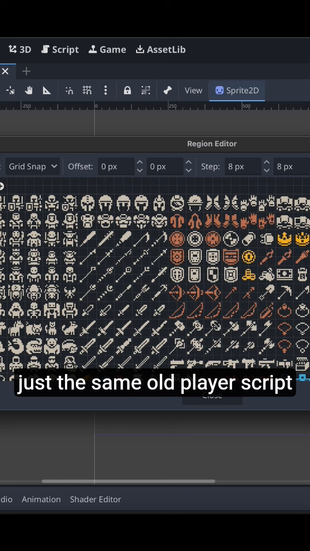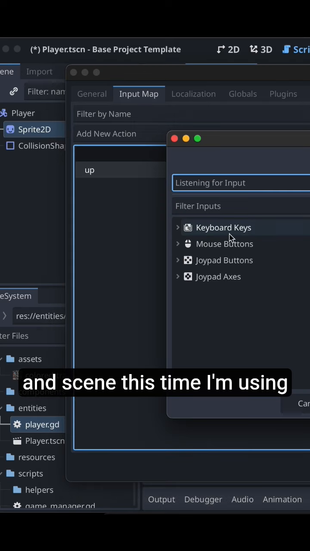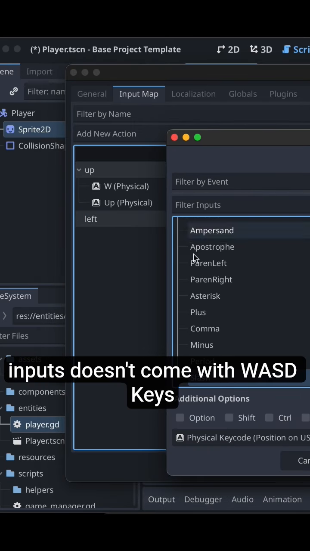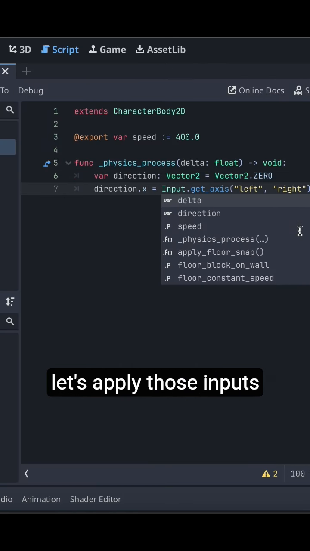Just the same old player script and scene. This time I'm using the custom input because the UI inputs don't come with WASD keys. Let's apply those inputs.